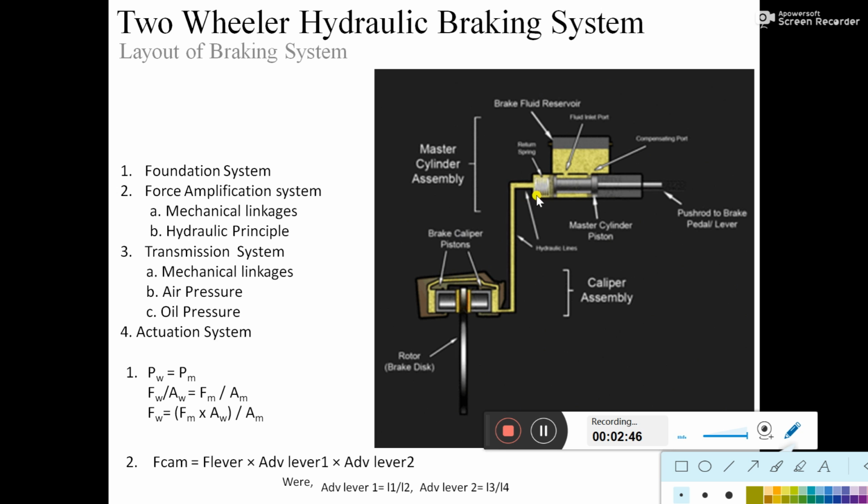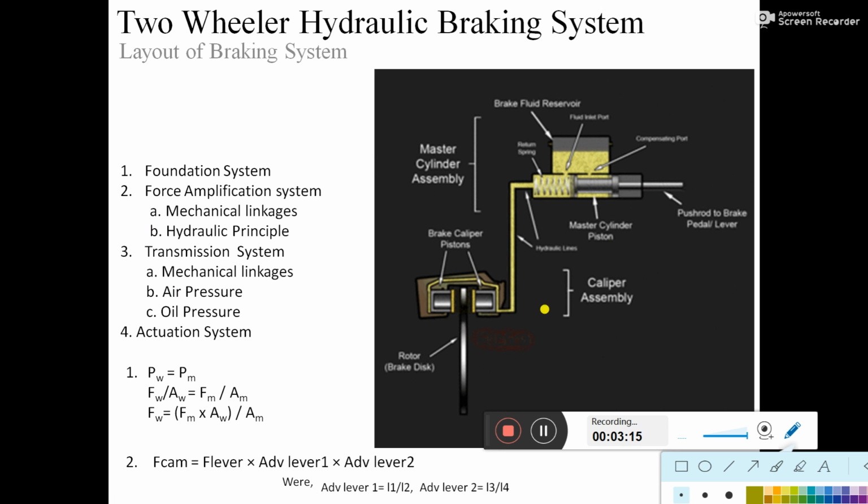Even though a puncture is there, the pressure is still conveyed to the wheel cylinder end, and there is no effect on the efficiency of the braking system. We need to rectify the puncture, but during brake application it does not cause complete failure of the system.